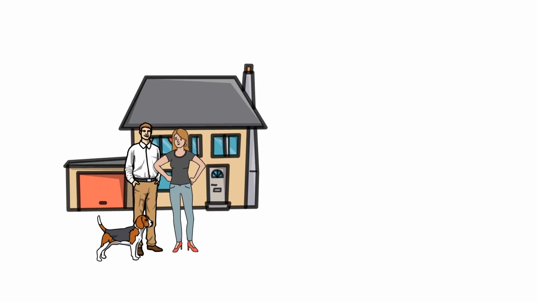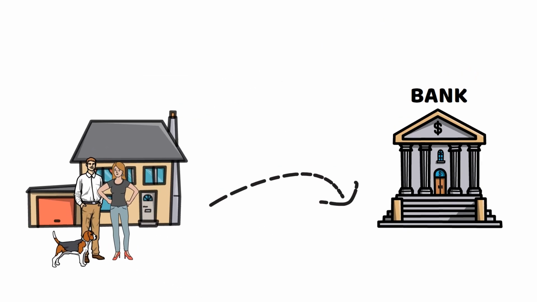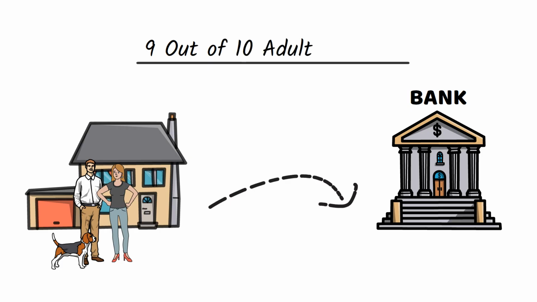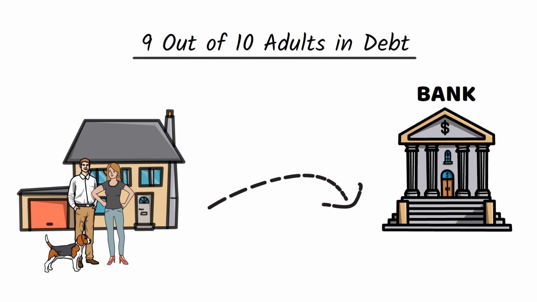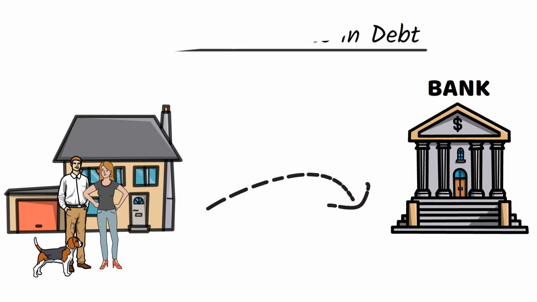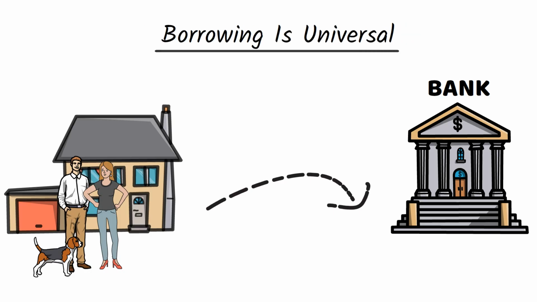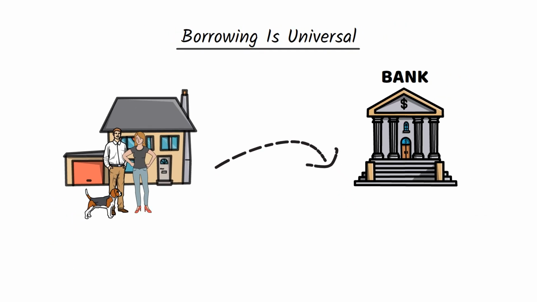Almost everyone has borrowed money from banks at some point. In the US, nearly 9 out of 10 adults have some form of debt. From mortgages to student loans to credit cards, borrowing is practically universal. However, even though centralized borrowing and lending in traditional finance has become part of everyday life, it has its issues.